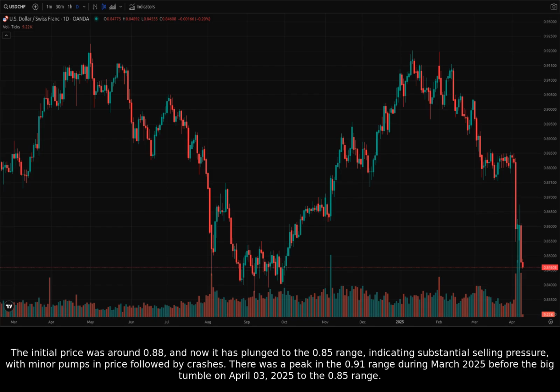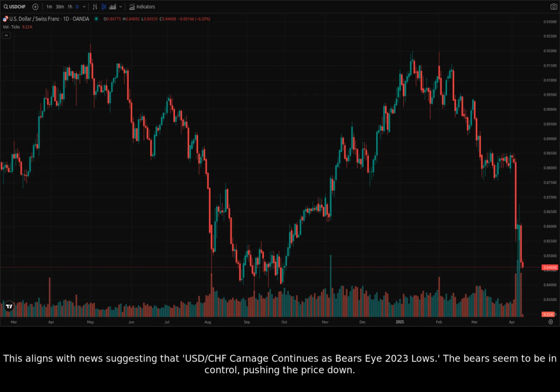There was a peak in the 0.91 range during March 2025 before the big tumble on April 3, 2025 to the 0.85 range. This aligns with news suggesting that US dollar to Swiss franc carnage continues as bears eye 2023 lows. The bears seem to be in control, pushing the price down.